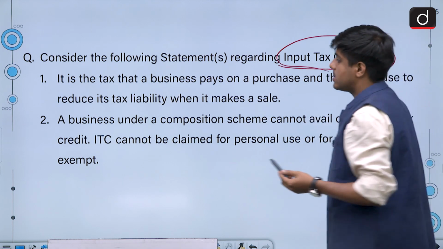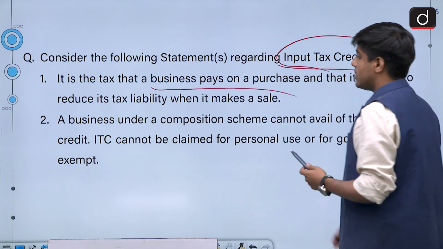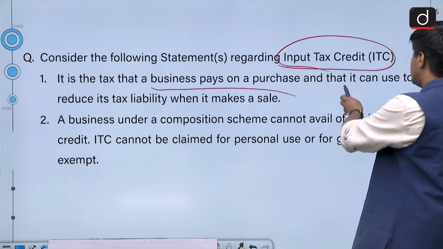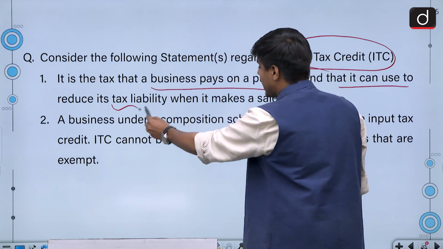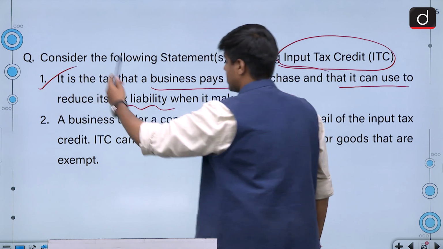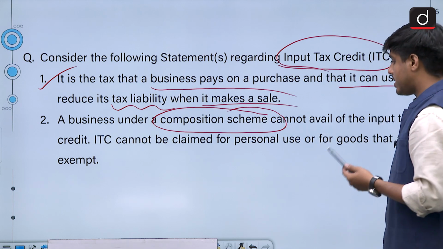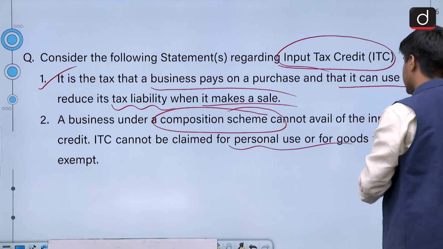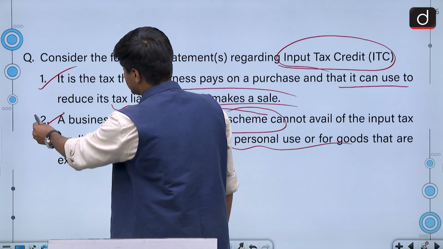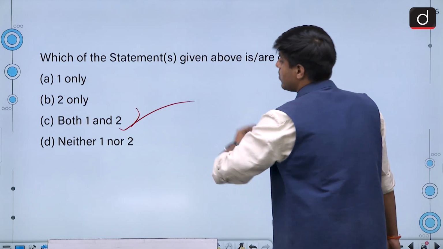So, input tax credit was in the news, especially after the GST was introduced, and it is a tax which the business pays on a purchase, and it can use it to reduce its tax liability when it makes a sale. So, this statement regarding its definition is correct, and a business under the composition scheme cannot avail the input tax credit, nor can it be claimed for personal use or goods that are already exempt from GST. So, statement 2 is also correct. Since both of these statements are correct, the answer would be option C, both 1 and 2.